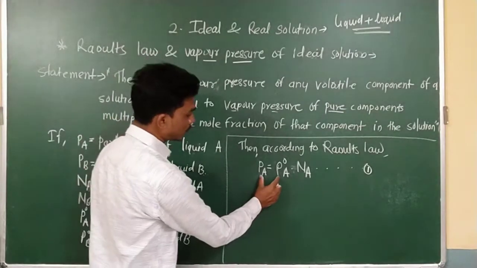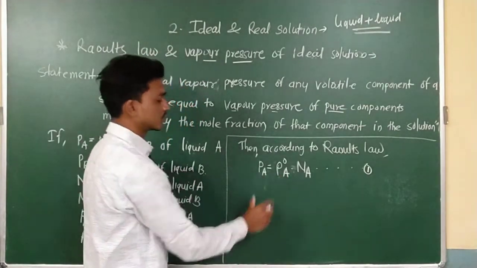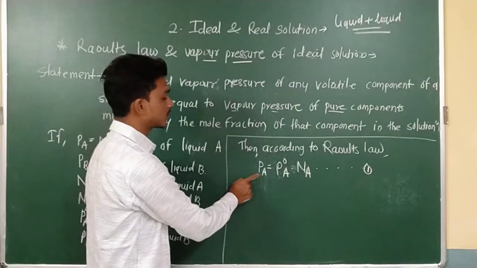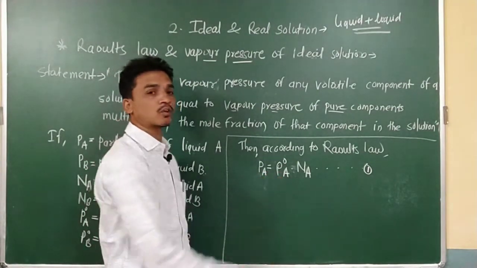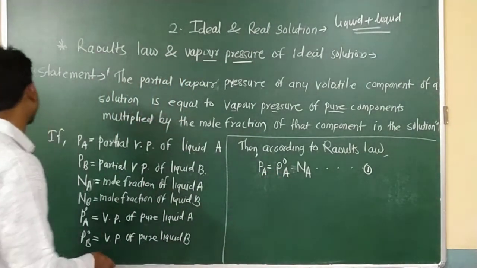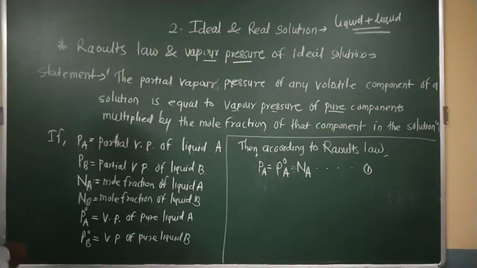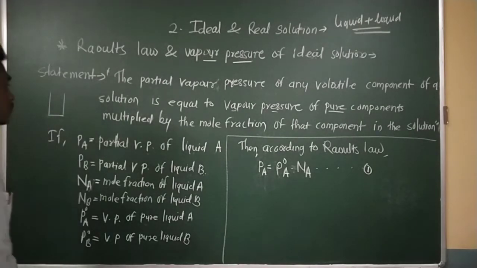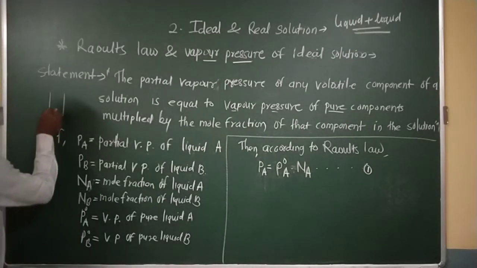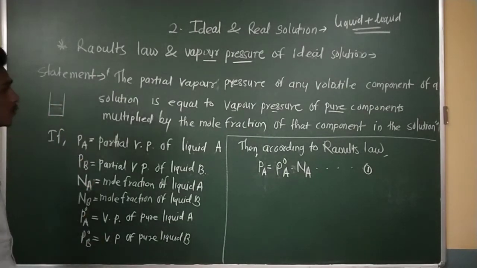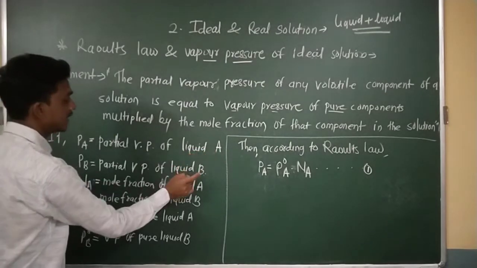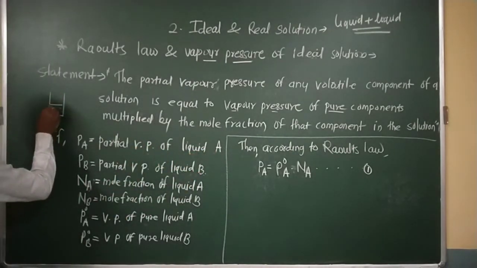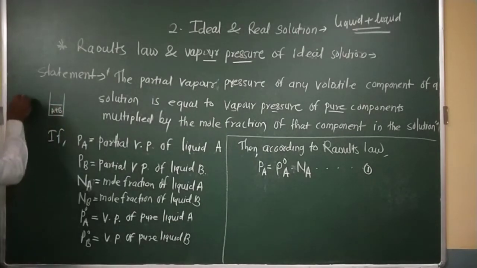Here two vapor pressure terms are involved in this equation. First is the partial vapor pressure of component A, and second is the vapor pressure of the pure component. These two things are very important to know. When I take the two solutions, I am considering liquid A and liquid B. Both are in liquid form. So this is the solution of liquids A and B.